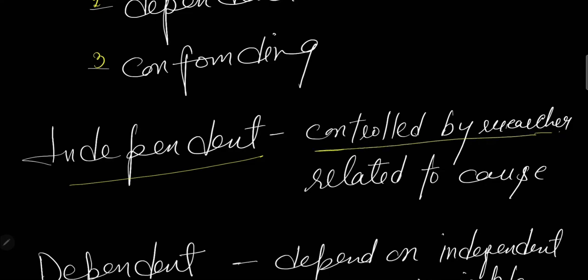If we are doing any research, we will control this variable, and it's related to the cause. This is the causal factor in our research. For example, the duration of yoga intervention or the frequency of yoga intervention, which we control as a researcher. This comes under the independent variable.